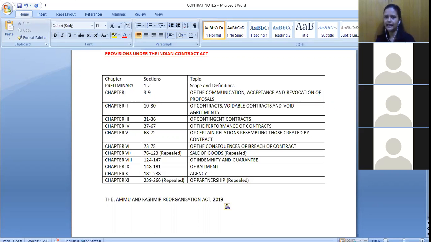So what they have basically done is that in this Jammu and Kashmir Reorganization Act, they have mentioned a big list of all the legislations which would now be applicable to Jammu and Kashmir and also Ladakh. They have mentioned that from the Indian Contract Act 1872, we are omitting the part that was mentioning except the state of Jammu and Kashmir. So even if you look at the bare act of the Indian Contract Act, you would still see that part mentioned, but it is no more valid. Why? Because that part is removed under this Jammu and Kashmir Reorganization Act.